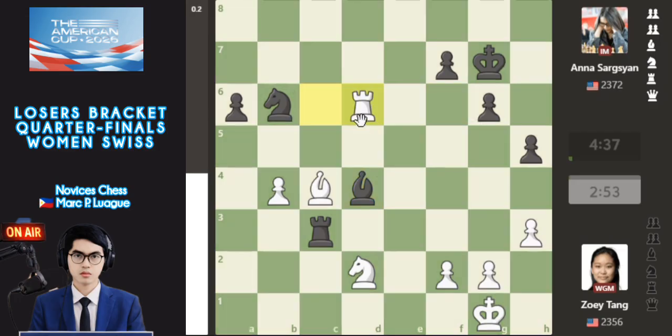Okay, rook d6, threatening the bishop here. So this gives more control, it means the rook is threatening the knight here.